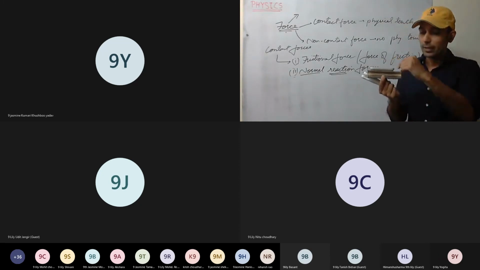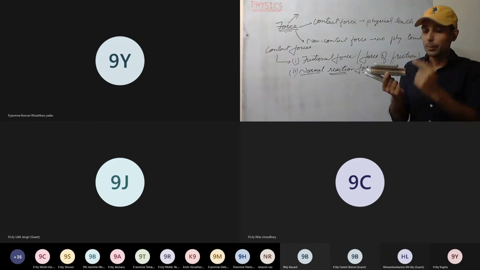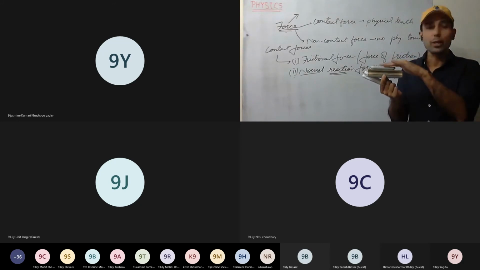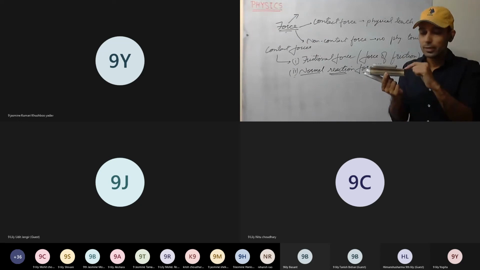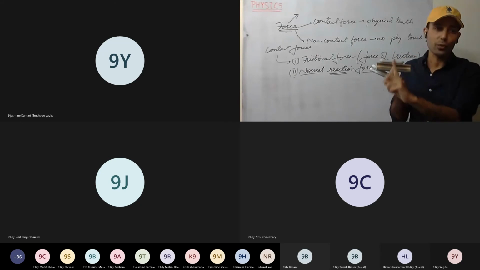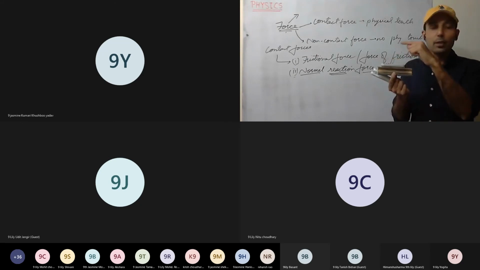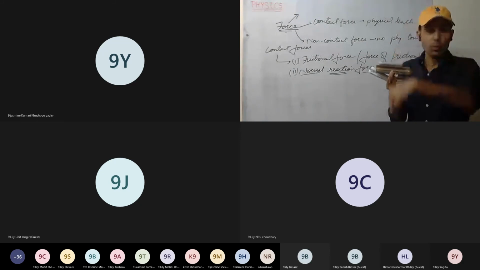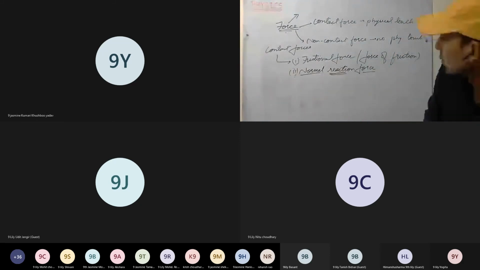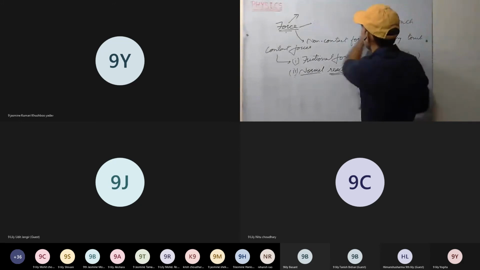But see here, it doesn't pass through it. That means it is also applying some force to keep it in this position. It is having weight, it wants to go down, but this block of wood is applying some force upward that prevents its motion in the downward direction. So what happens?